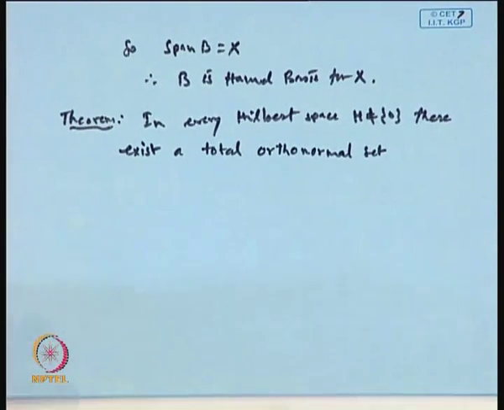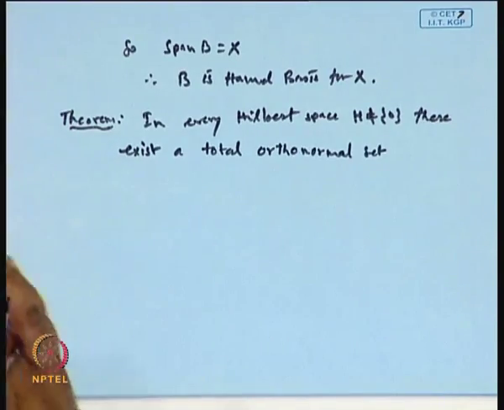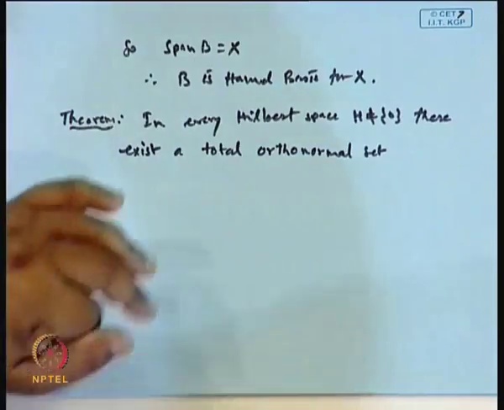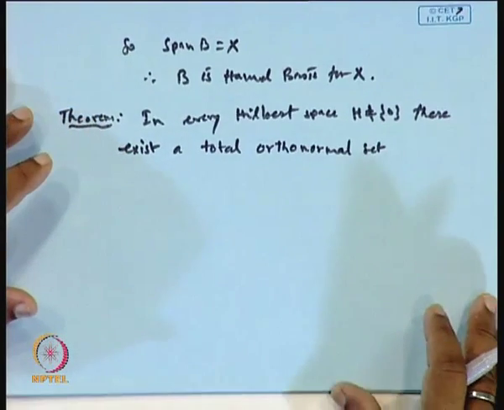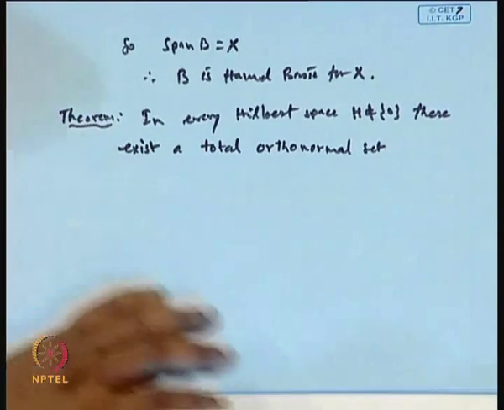We know an orthonormal set is a collection of points where the inner product of x and y is 0 if x is different from y and 1 if x equals y. Then this is called an orthonormal set.